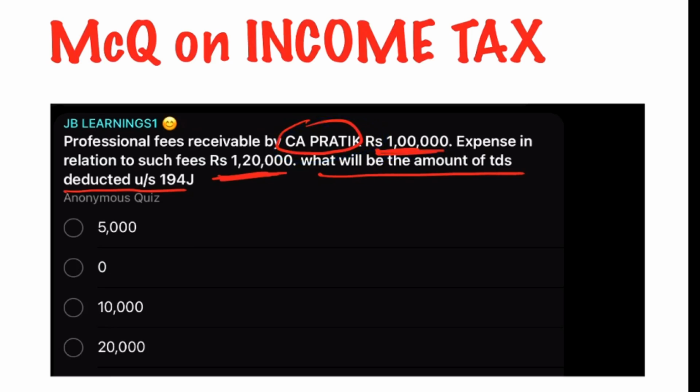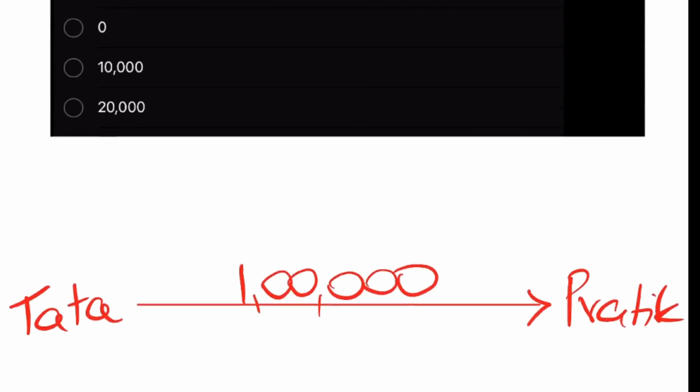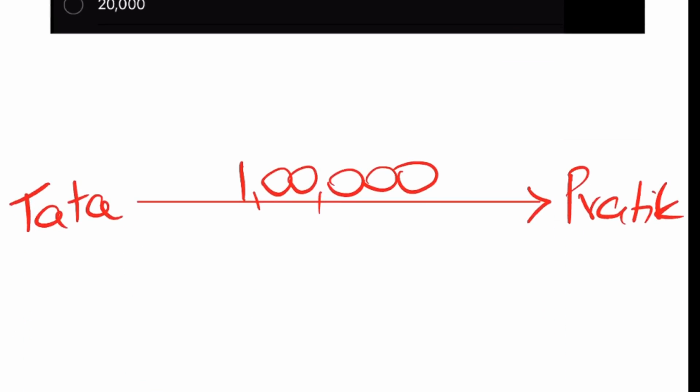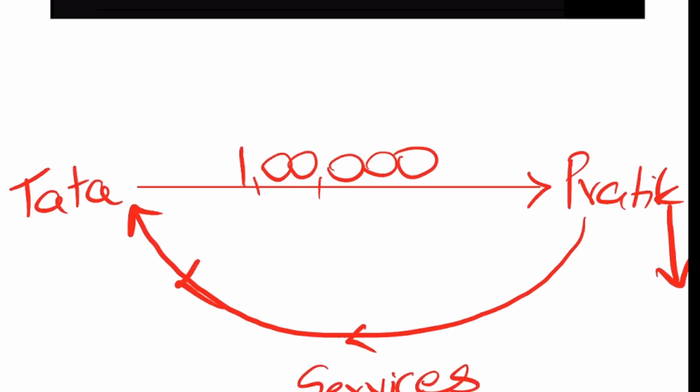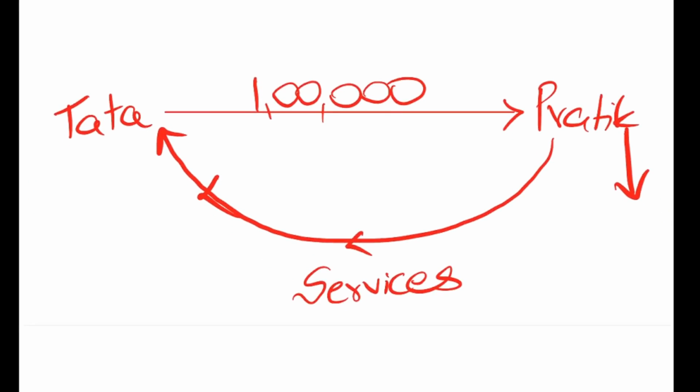Then a very interesting piece of information: it says expenses in relation to such fees are rupees 1,20,000. So basically what it is trying to say is, for giving my professional services, I had to incur some expenses. Say for example, I had to buy some stationery, some software, or purchase a computer or a laptop, etc.